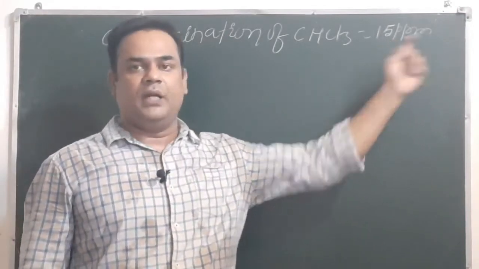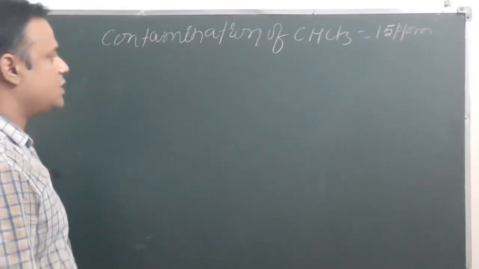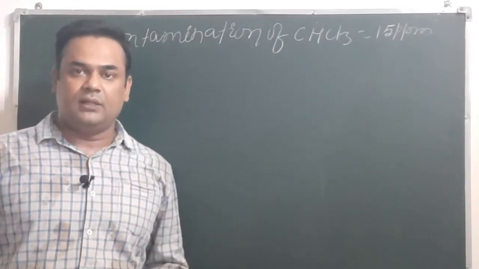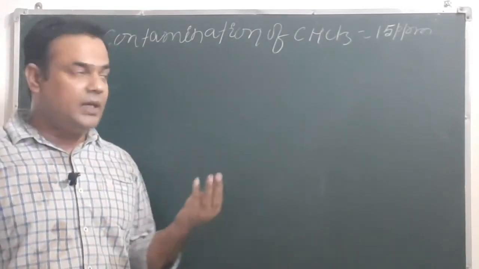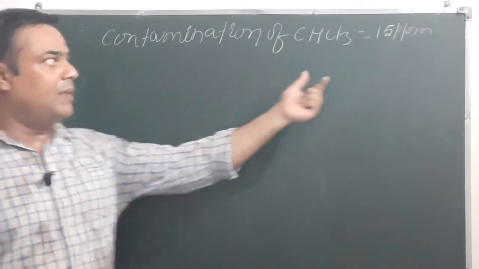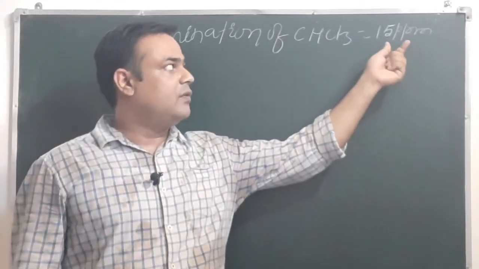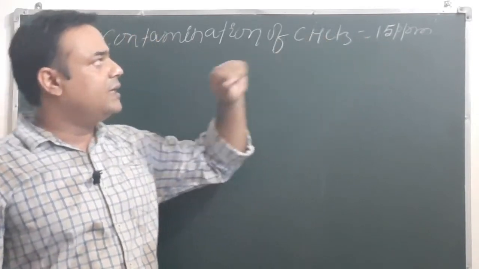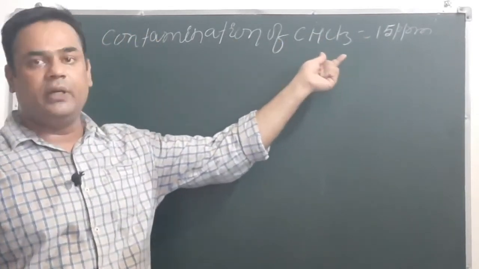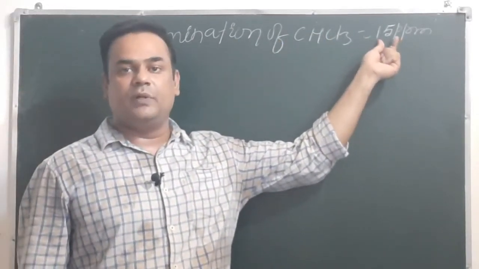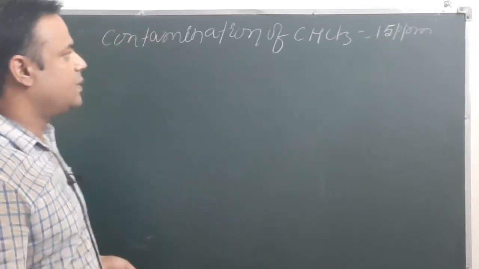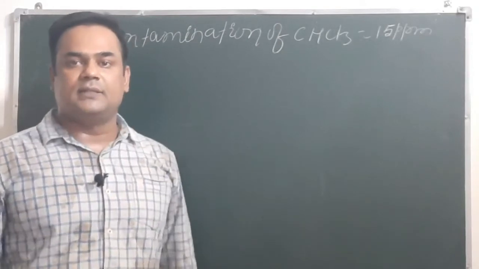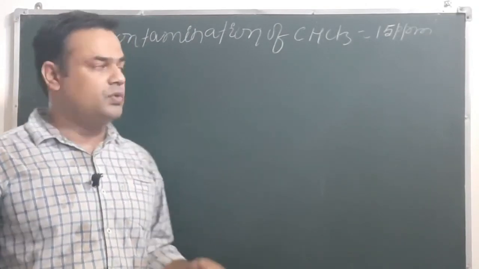15 ppm means parts per million. So what is parts per million? If we take 1 million, in that case how many grams, since the mass term is used. So if we take 1 million gram of water, how many gram of chloroform will there be? That is 15 gram of chloroform. So parts per million means out of 1 million, how many parts are that particular solute.